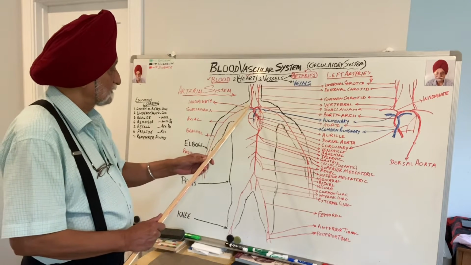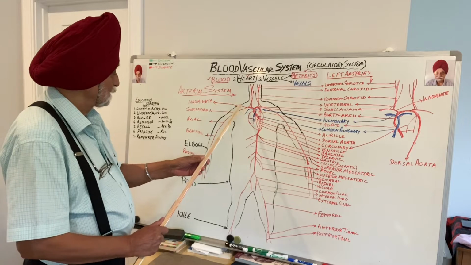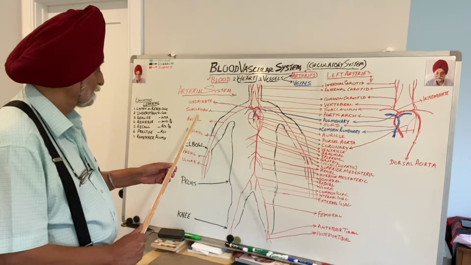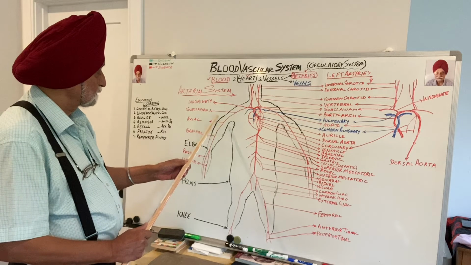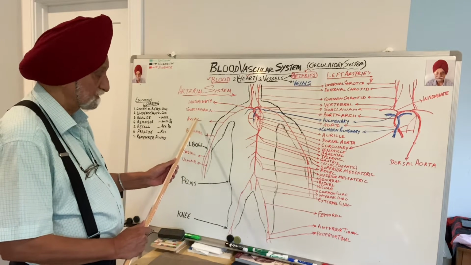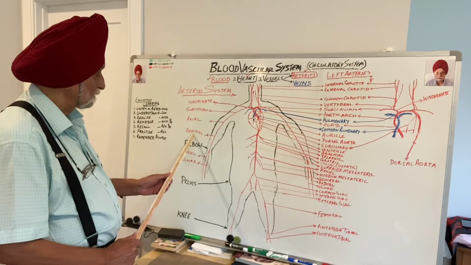Now this subclavian artery, as it is below the clavicle bone, it is called subclavian. When it comes in the armpit, this is called the axillary artery. And when it comes in the upper arm, it's called brachial.